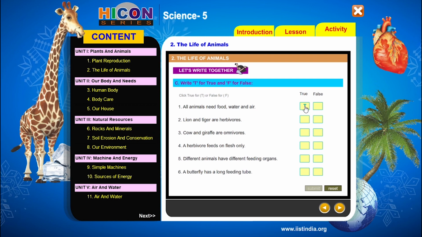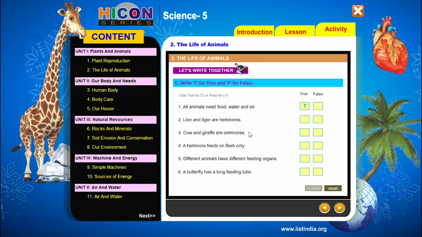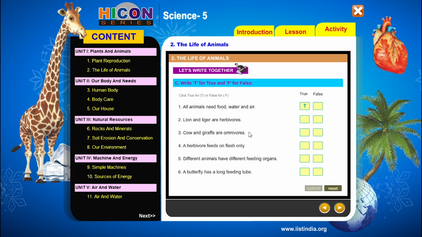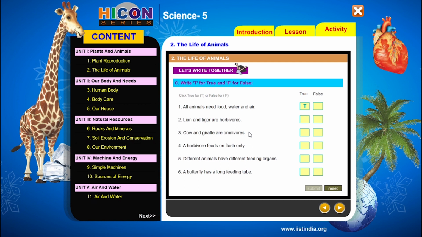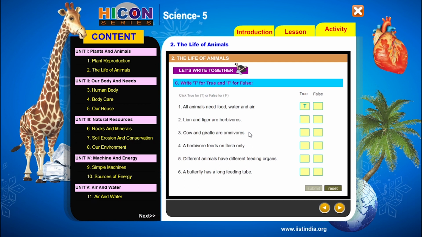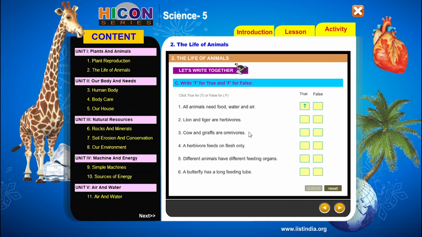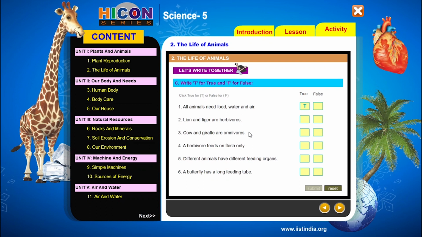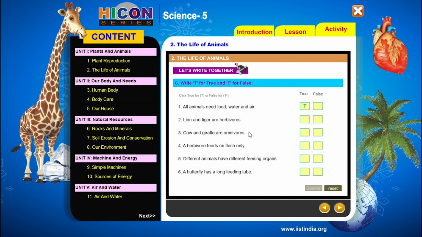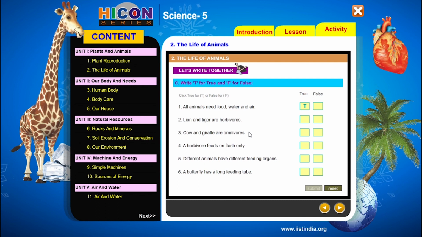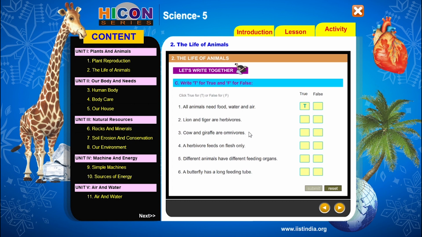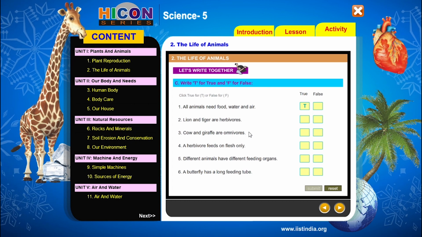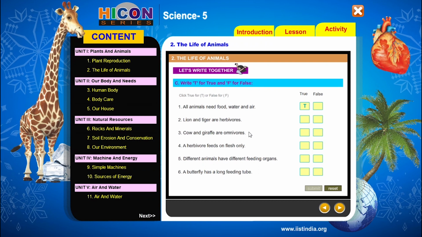So children, read the second sentence. Lion and tiger are herbivores. Children, is it correct or not? Herbivores means the animals which eat plants and grass. So lion and tiger eat plants and grass? No, it is wrong. Lion and tiger eat flesh of other animals. They will feed on flesh. That means they will eat the meat of other animals. So the animals which feed on flesh are called carnivores.